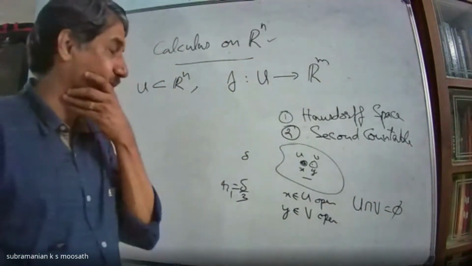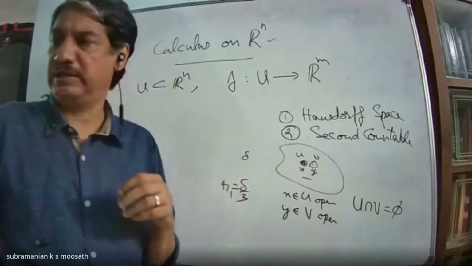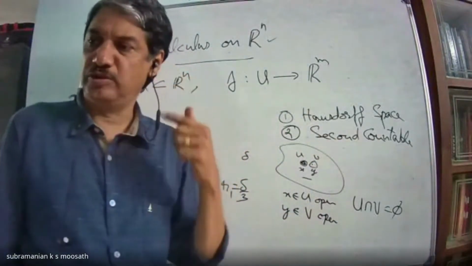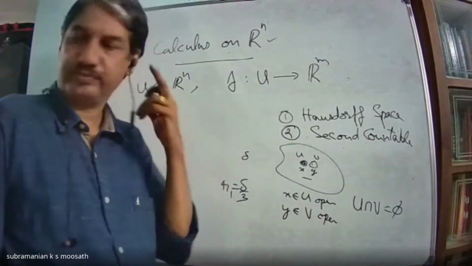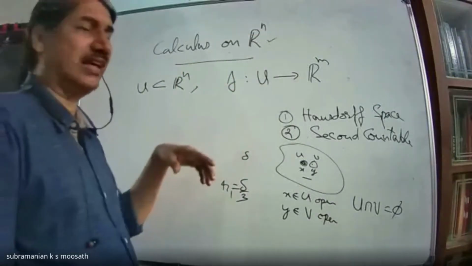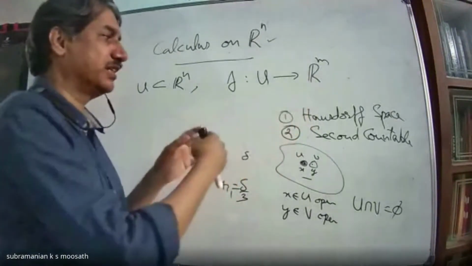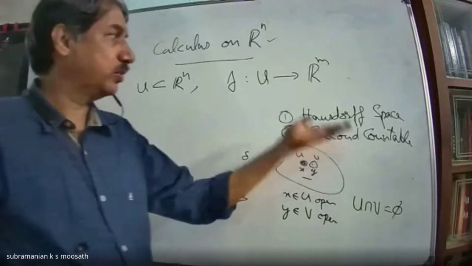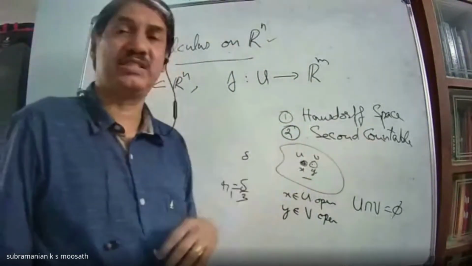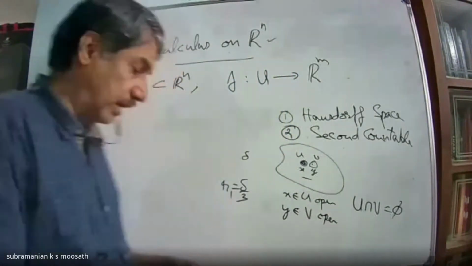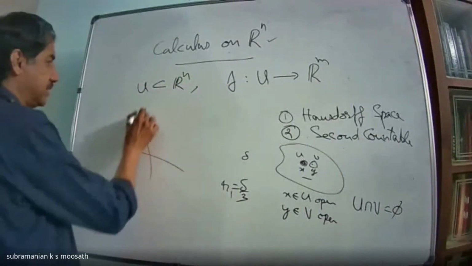In this topology course, have you seen second countability? Has anyone introduced second countable spaces? No, sir. If you have a basis, for example, here I said the initial open sets I consider are open balls. They are the basic open sets. Other open sets I can write as a union of those. So you have a basis for Rn. If that basis is countable, then we say that the topological space is second countable. So in Rn, how can you produce a countable basis?